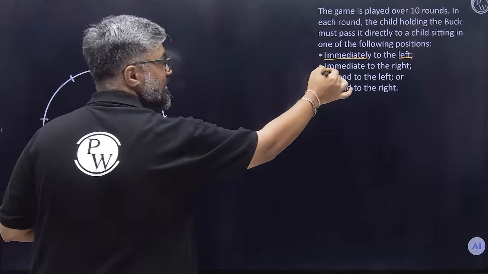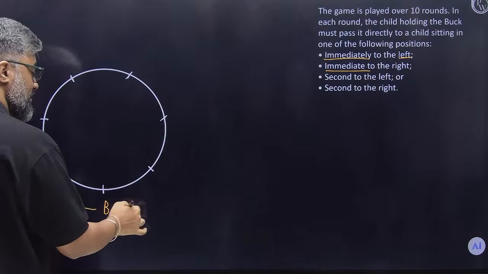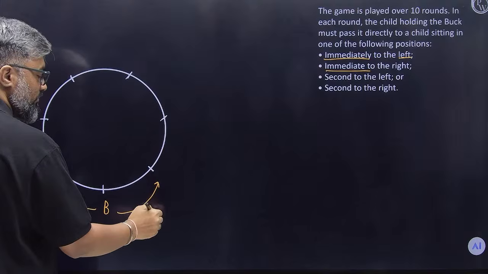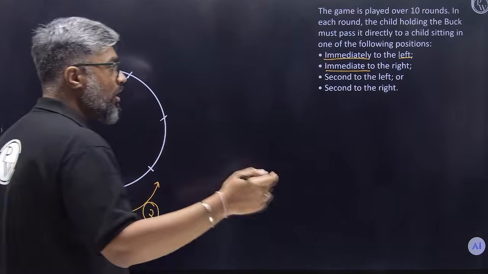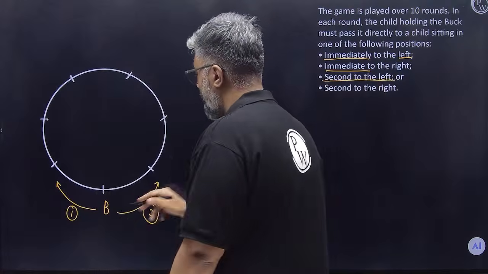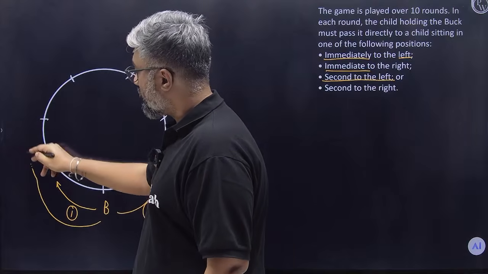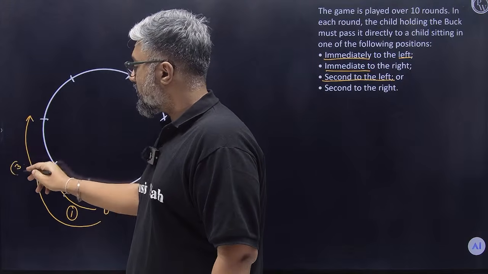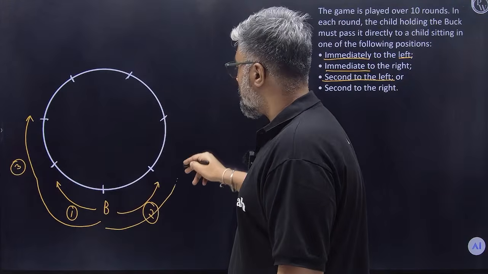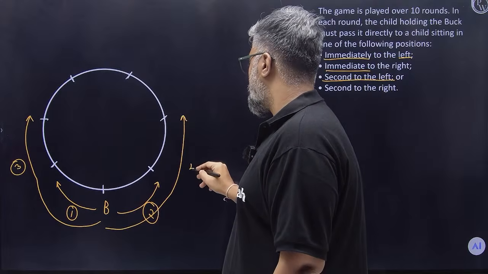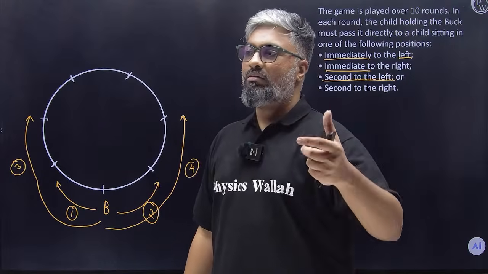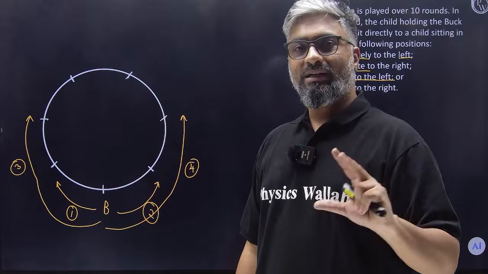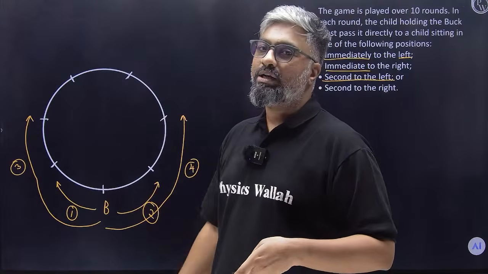Or she can pass it immediate to the right. That is, there could be someone sitting here whom Bina is passing to, or it could mean second to the left. That is, Bina is not passing to this person but to this person. This is the third case. And the fourth case is this one, second to the right. Okay. So whenever we are doing trial and error or multiple cases, we ought to take all four into consideration.